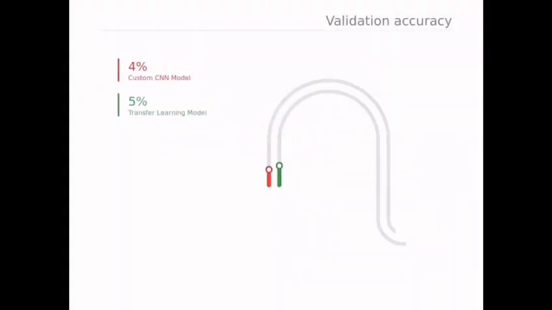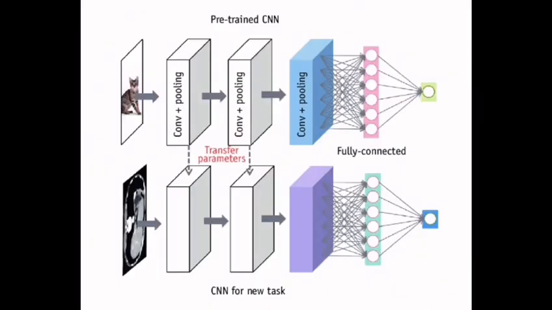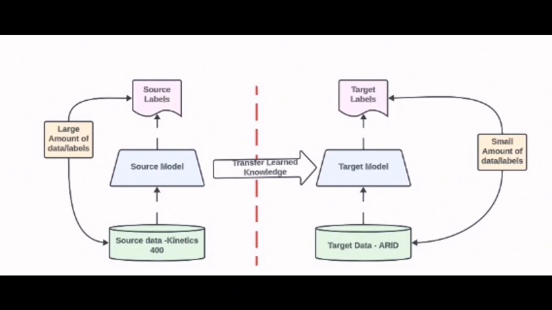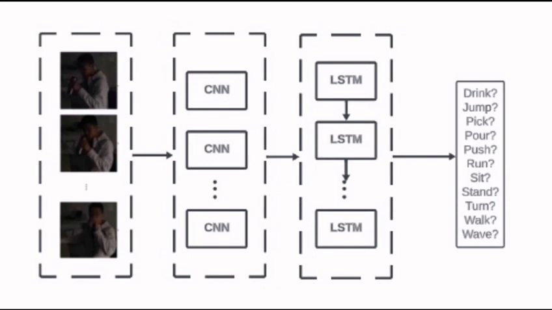Why transfer learning? Since we had only a limited amount of data with limited amount of classes and we had limited computational resources, we planned on using the pre-trained model for model training. Here we used the R(2+1)D model, which is a pre-trained model on the Kinetics 400 class dataset. Then we did our model training on our specified dataset. But running for a few epochs didn't improve the accuracy in testing. Due to the limited amount of computational resources, we tried only 2 to 4 epochs. Therefore, we shifted our model training to an LRCN model.